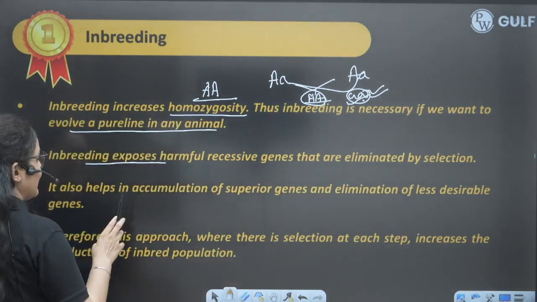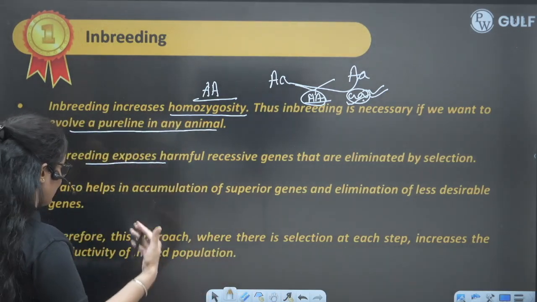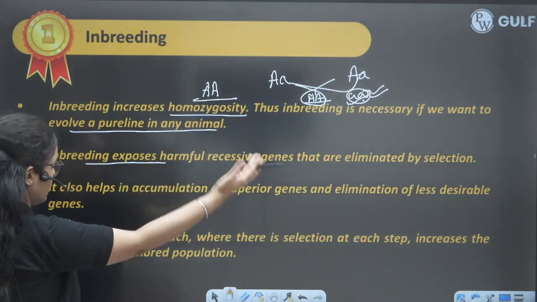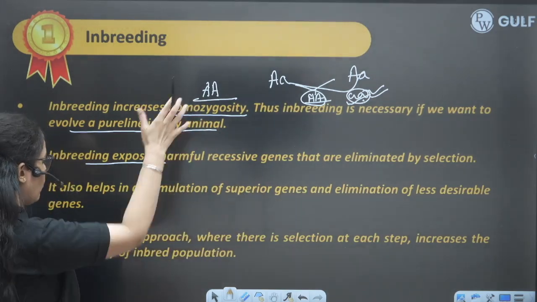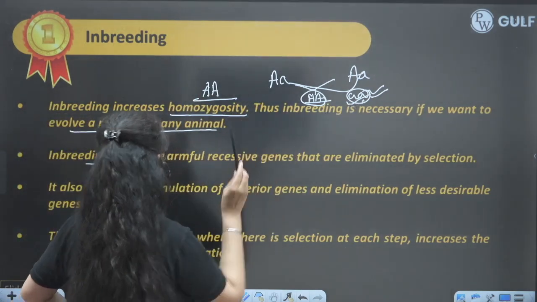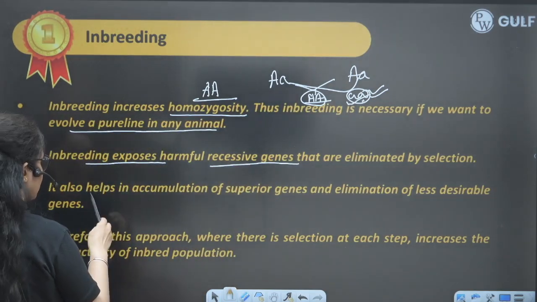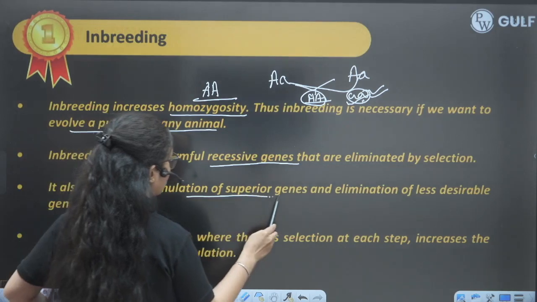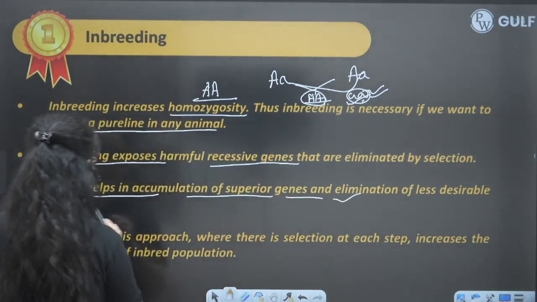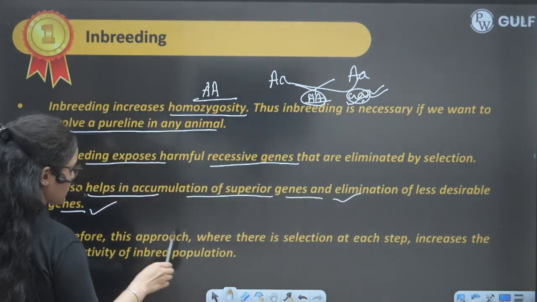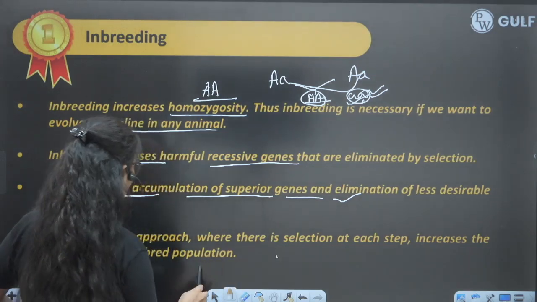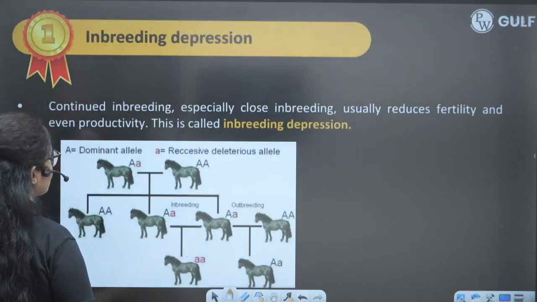So in that case, if we are doing selection, if we are mating them continuously, then they can cause this condition also, which is dangerous, right? So we want to eliminate the harmful recessive gene. That is our purpose. Also accumulation of superior gene and elimination of less desirable gene, this is our purpose. So that means we just want to increase the productivity, and that's why we are doing so.